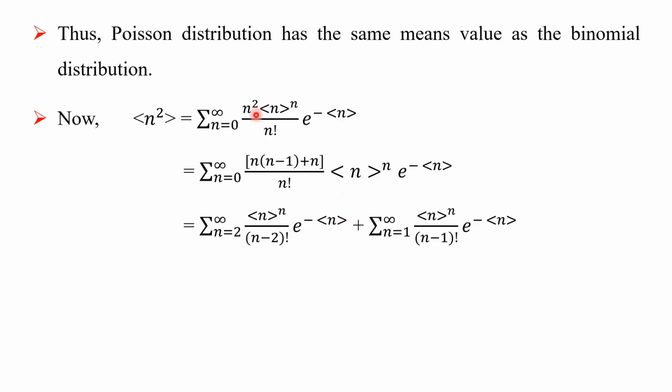That is the condition of n square: the n(n minus 1) term starts from n equal to 2, and the n term starts from n equal to 1.